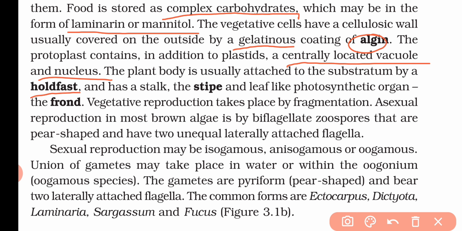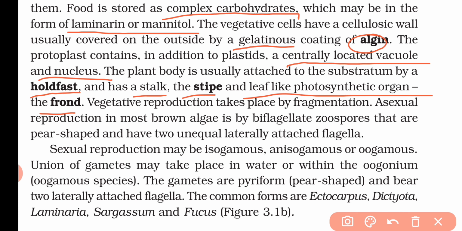So it is the bottom portion by which the plant body is attached to any surface, and it has a stalk that we call the stipe and the leaf-like photosynthetic organ that we call the frond. So in this type of algae, it contains three portions. First is the holdfast, which is used to attach the plant body to the substratum. Second is the stalk, which is a branch-like structure, and the last is the frond, which is the photosynthetic organ.